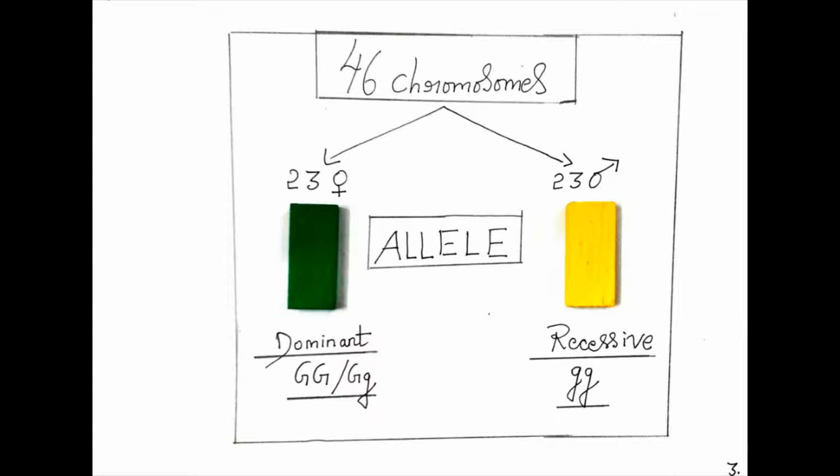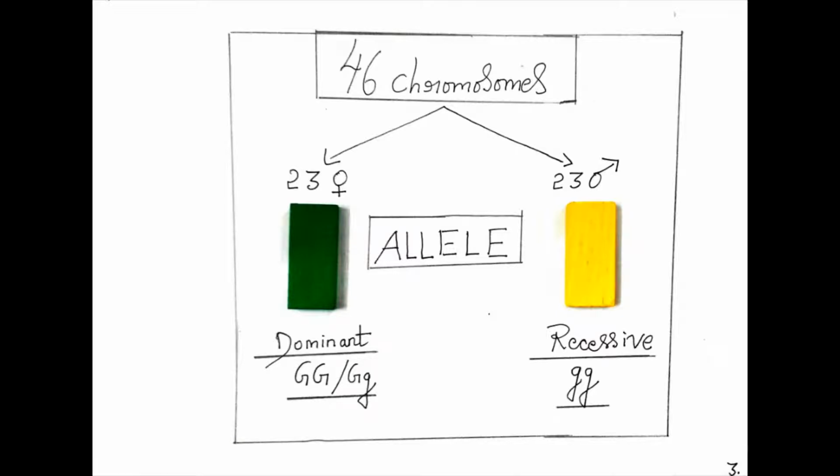To understand Hardy-Weinberg equilibrium, we need to understand the definition of allele. We know there are 46 chromosomes, distributed 23 and 23, maternal and paternal, but the main thing we need to focus on is the allele. What is an allele? It is a variant form of a gene controlling the same trait.